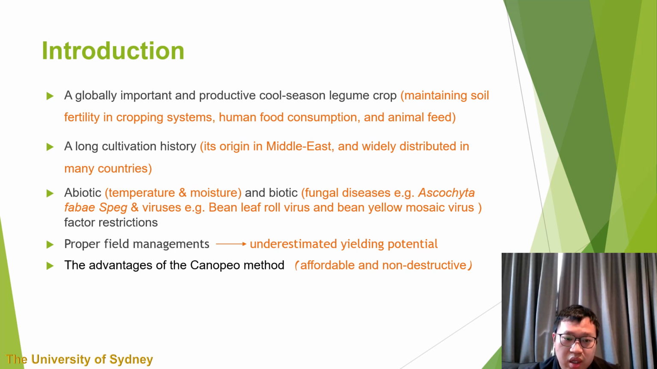Proper field management, such as selecting optimum sowing date and controlling the plant density, is beneficial to the yield. In Australia, most faba bean can be exported to satisfy human consumption, and it has a yield average over other pulses in recent experimental sites. Therefore, its yield potential may be underestimated.